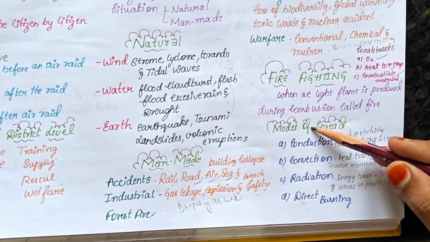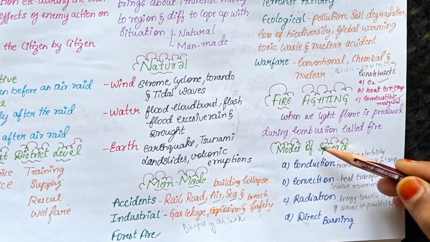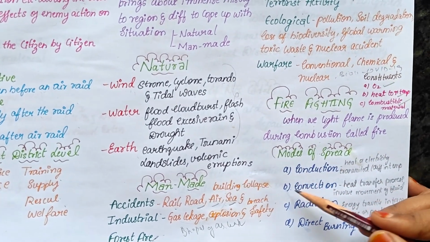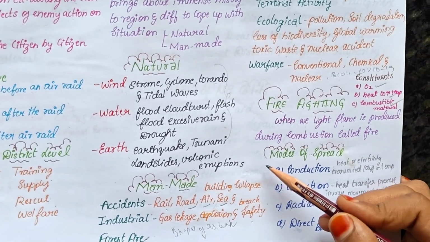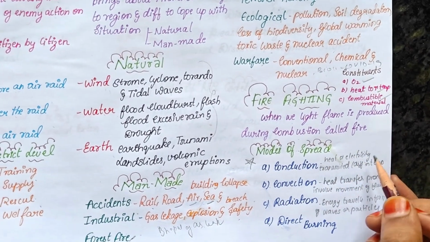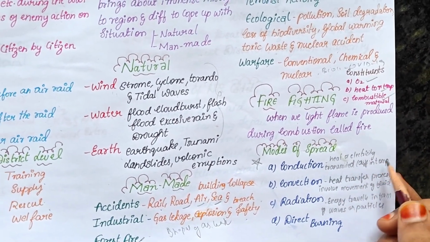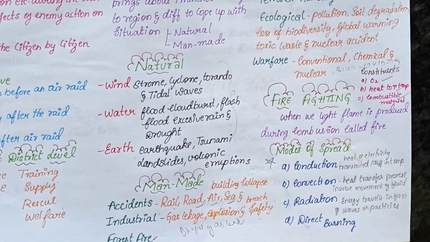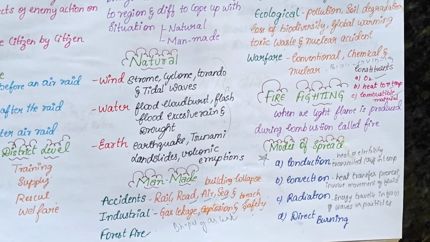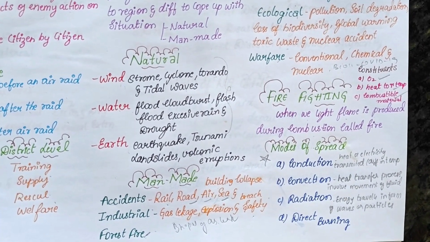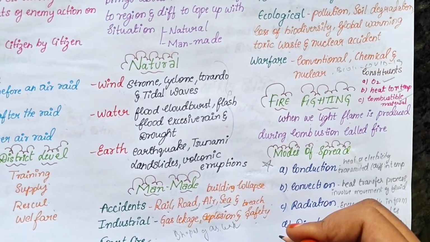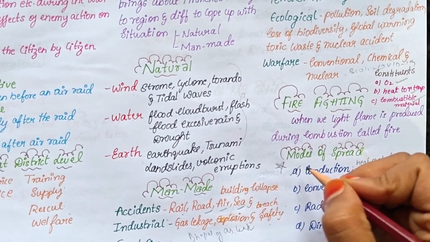There are different modes of spread. The modes of spread are conduction, convection, radiation, and direct burning. It is very important. They will give a sentence like, heat or electricity transmitted with a difference in the temperature is known as dash, with options conduction, convection, radiation and direct burning. Four options will be given. You have to mark the option conduction.